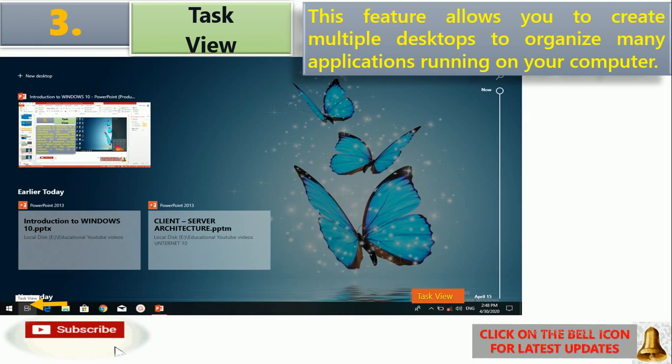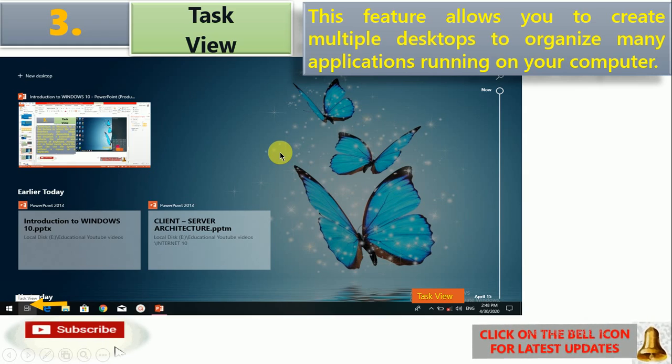Next we have Task View. Now what is Task View? This feature allows you to create multiple desktops to organize many applications running on your computer. Suppose you are working with 3 to 4 applications at the same time. It is difficult to work on 4 or 5 applications in the same desktop area.